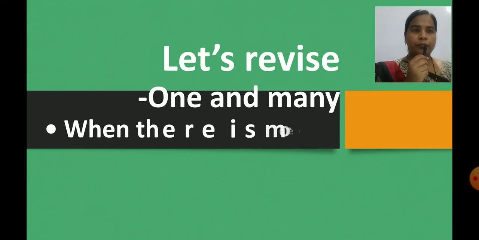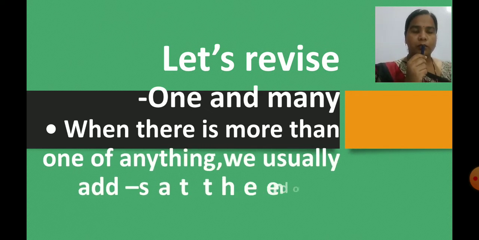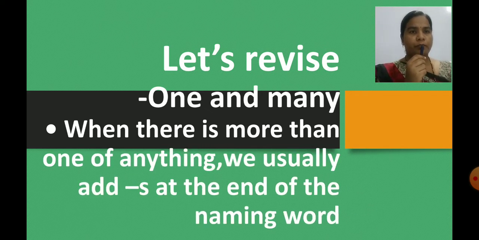So, children, let us revise. What did we learn about one and many? When there is more than one of anything, we usually add s at the end of the naming word, like apple, apples.